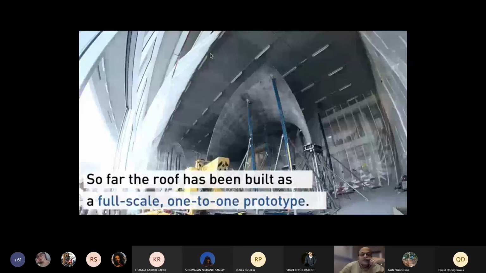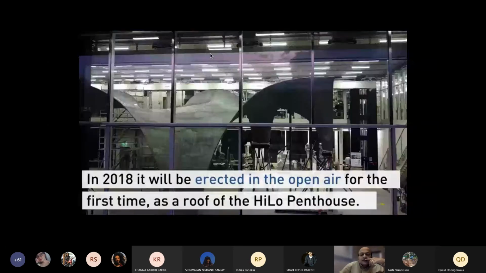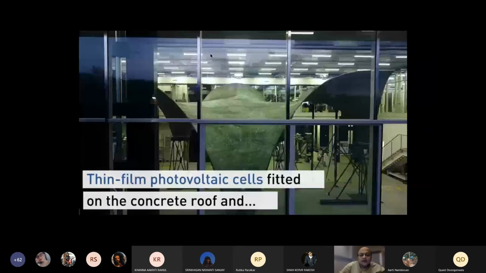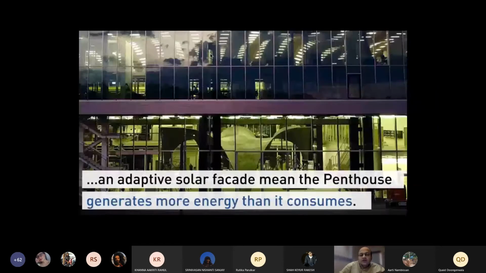That's what it is, ETH Zurich. And then it's moved to a penthouse. And then they added in the photovoltaic cells on the roof. And they made a facade so that the solar energy which is captured is more than what the house consumes. So that's the kind of drawing of it.